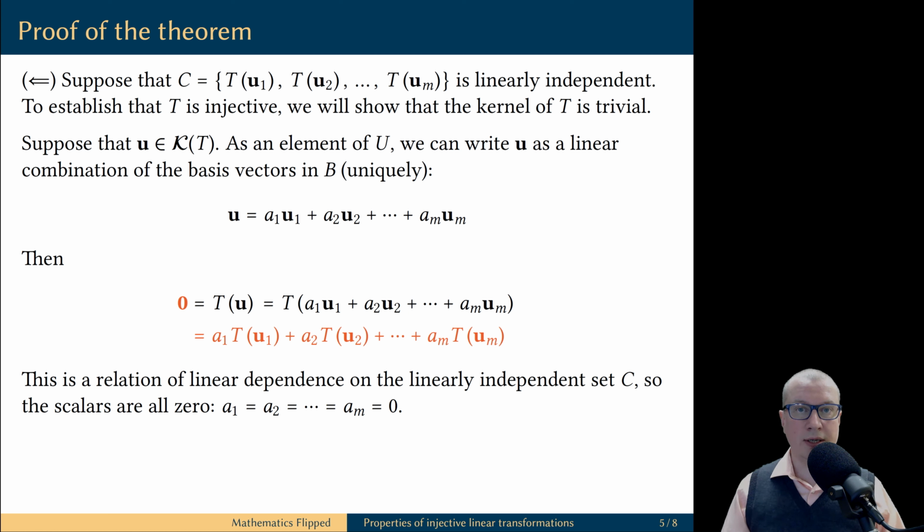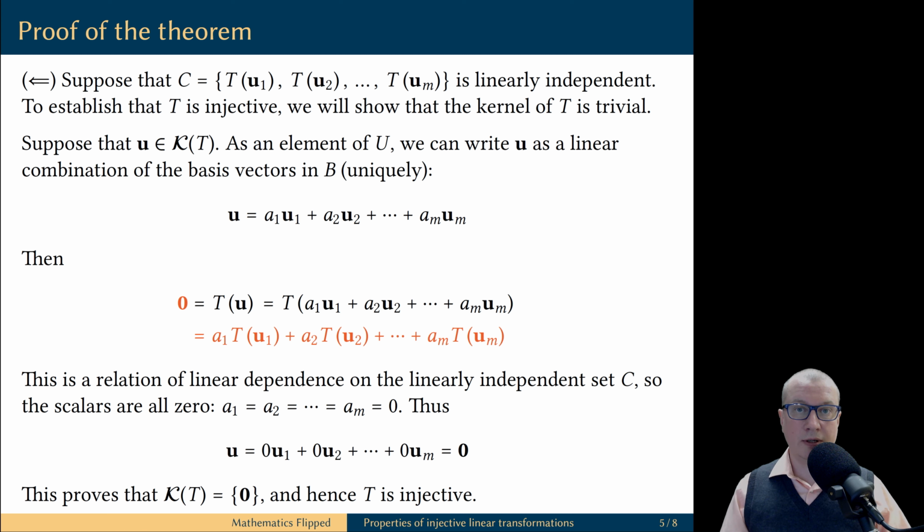But what we have now is a relation of linear dependence on the set C, the set of values. And we assumed that this set is linearly independent. This means all scalars in this relation must be equal to zero. But then in turn, it tells you that the vector u is the zero vector. Recall that a scalar multiple of any vector by the zero scalar is the zero vector in any vector space. So, we proved that any vector in the kernel of T must be the zero vector. Therefore, the zero vector is the only vector in the kernel.